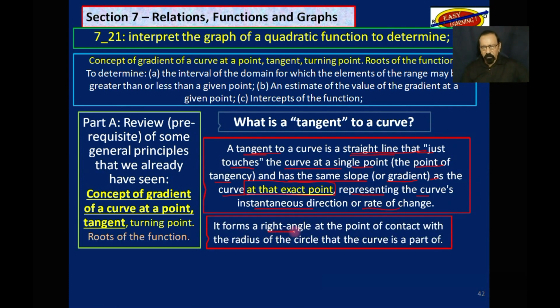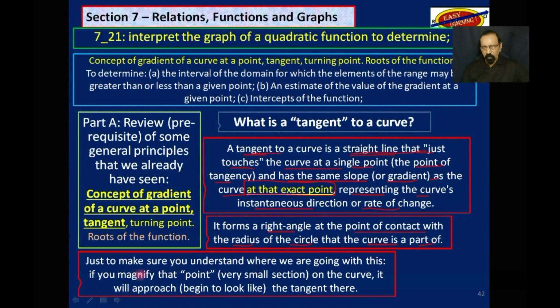It forms a right angle at the point of contact with the radius of the circle that the curve is a part of. Just to make sure you understand where we are going with this, if you magnify that point, a very small section on the curve, it will begin to look like the tangent there, like a straight line.